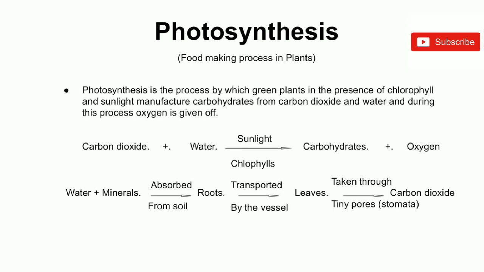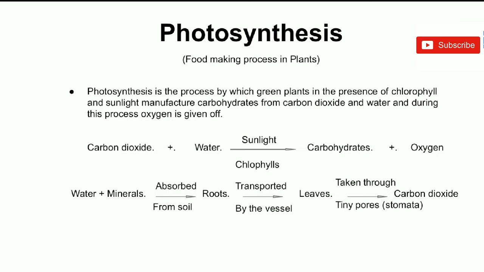Photosynthesis. It is the process of making food by the plants. Photosynthesis is the process by which green plants, in the presence of chlorophyll and sunlight, manufacture carbohydrates from carbon dioxide and water, and during this process oxygen is given off. This can be understood by the equation: carbon dioxide plus water gives carbohydrates plus oxygen, in the presence of sunlight and chlorophyll.